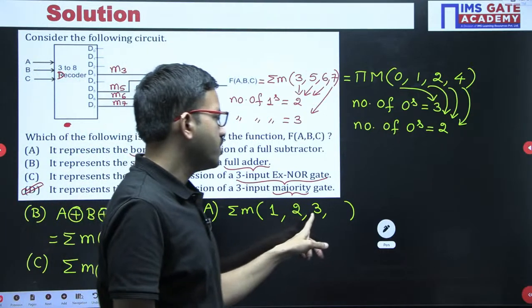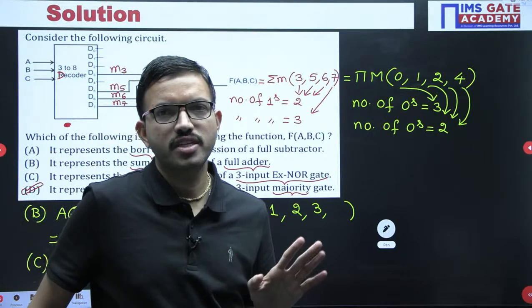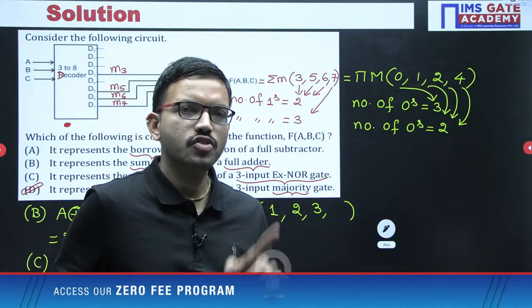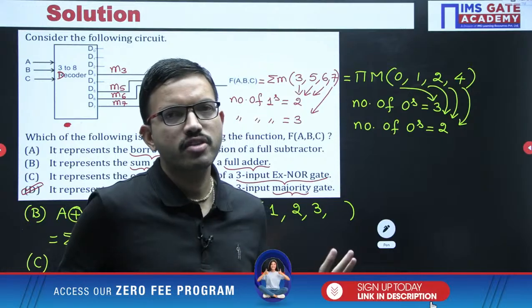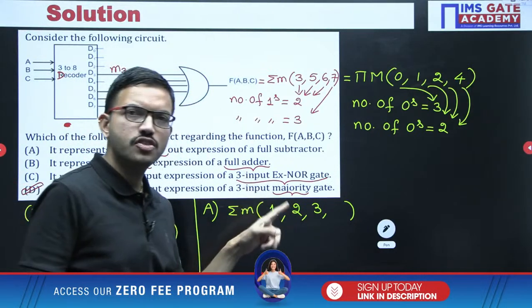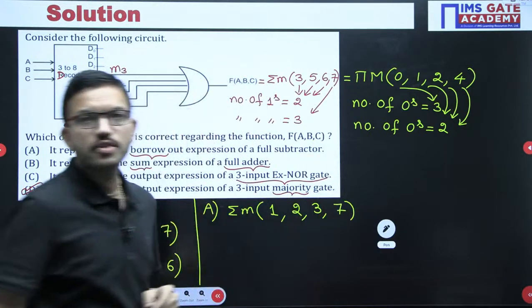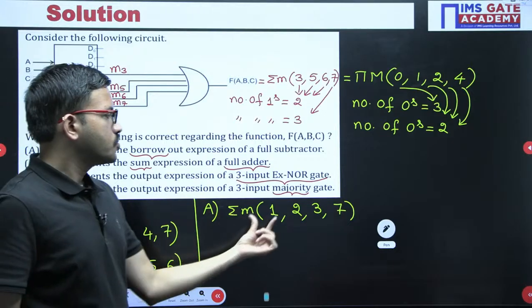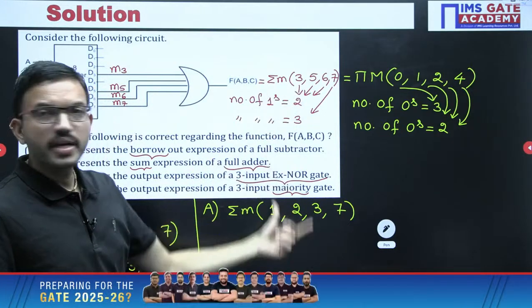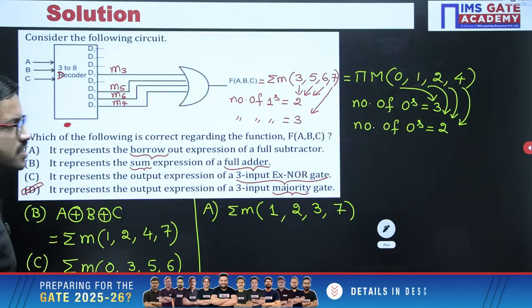See, up to 3 I have written, then 4, 1, 0, 0. Do we require borrow? Not required. 5, 1 minus 0 is 1, 1 minus 1 is 0. We don't require borrow. 6 also we don't require. 7 we require, because 1 minus 1 is 0, 0 minus 1 we cannot do. So here we require borrow. That's all. So 1, 2, 3, 7, but here it is not matching. So in that manner we can eliminate. Here option A, option B, option C we can eliminate.